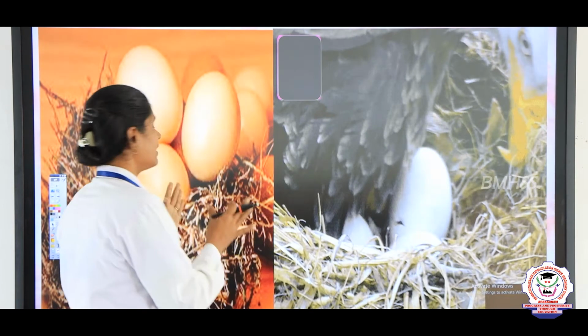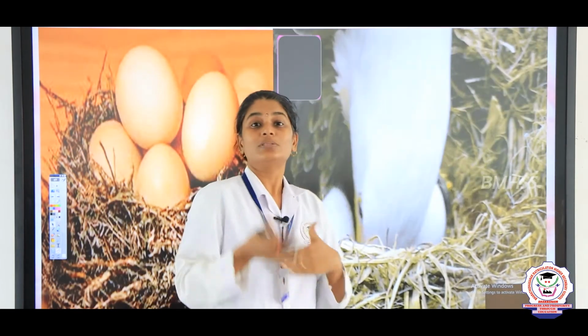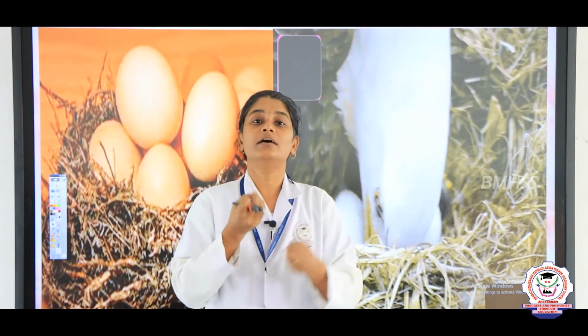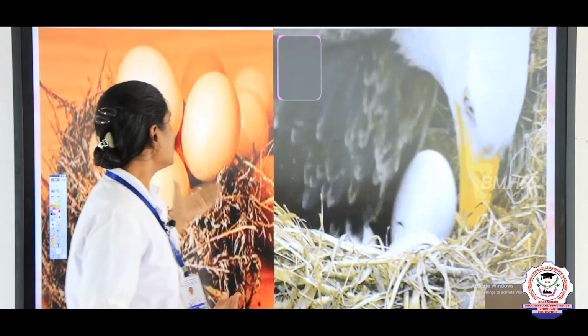Mostly, if you see tortoise and crocodile, they dig out the sand, making a pit, and they lay eggs inside that sand and close it with the help of the sand. Thereby the eggs will be warm inside under the earth and the egg hatches. Here you can also see a bird. Normally the parent animals lay their eggs or keep their eggs in a warm place, or some animals sit on their eggs to keep the eggs warm.